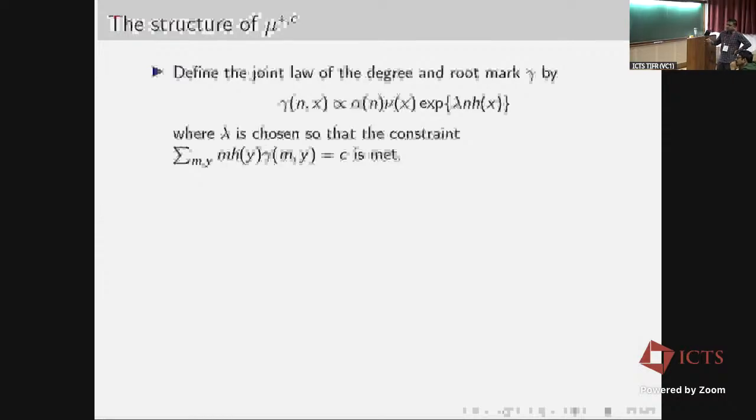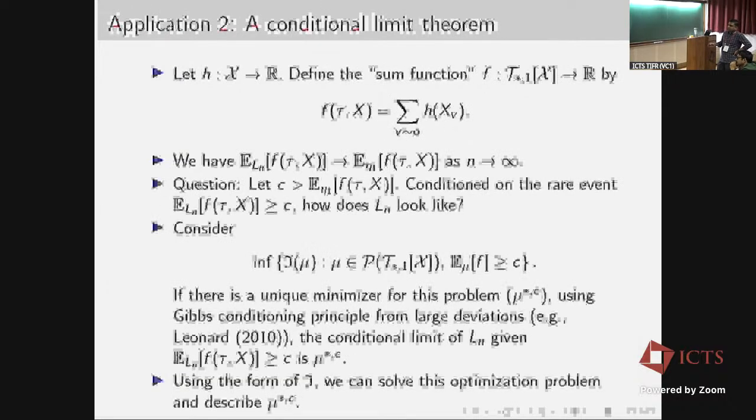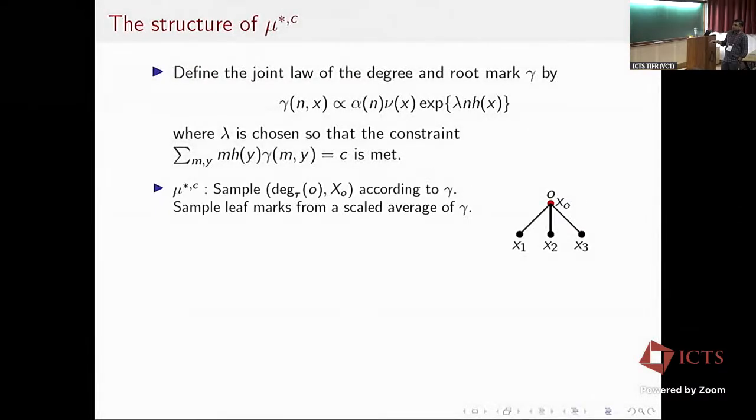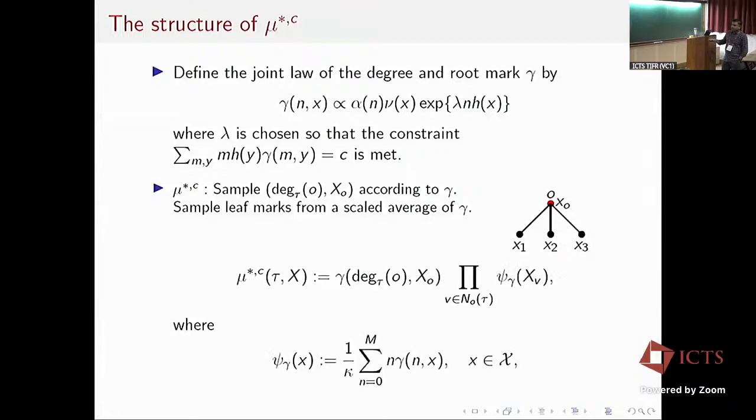Okay, so my constraint is the expected value of this function f under mu. Although it's written in terms of mu, for this specific choice of f, this expectation actually depends only on the joint law of the root and the degree. Once this gamma is given, I sample my root mark and the degree according to gamma, and then put IID vertex marks on the leaves according to some scaled version of gamma.